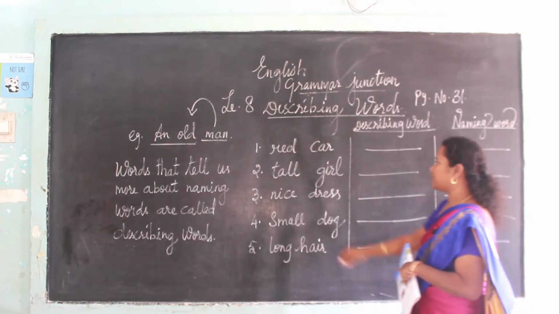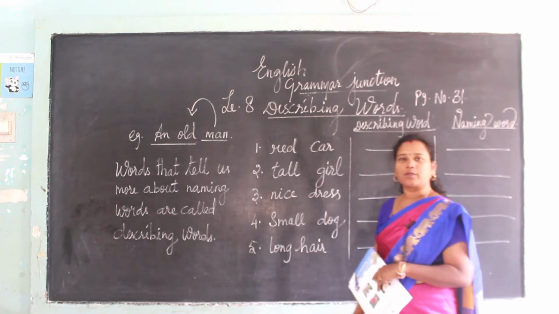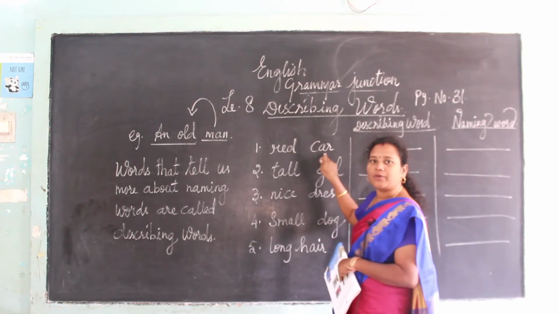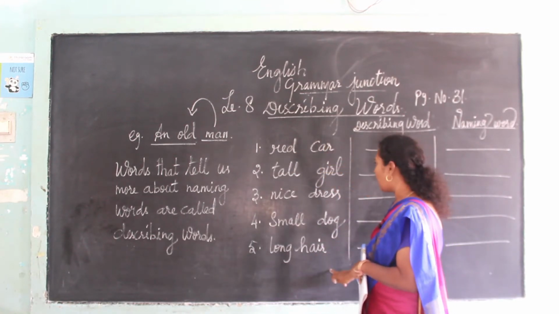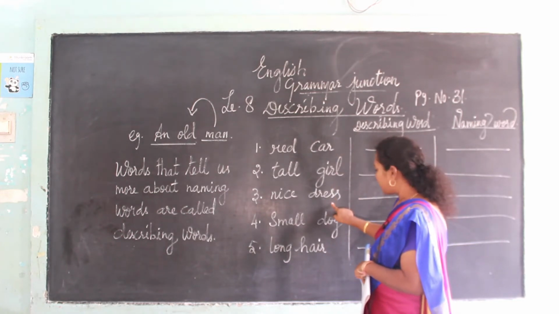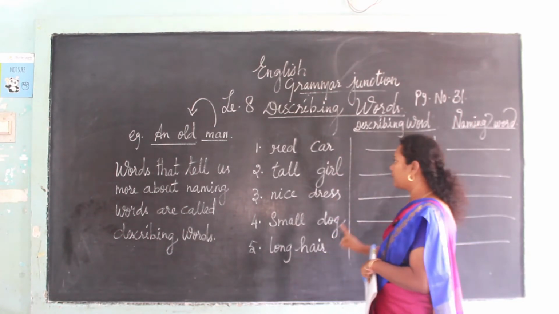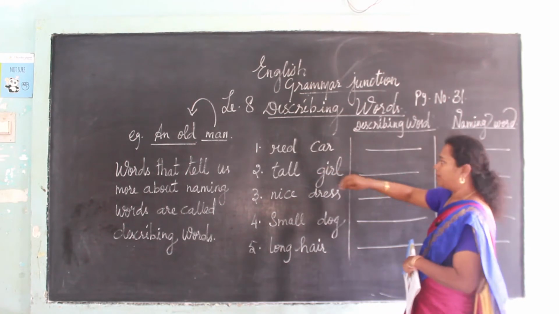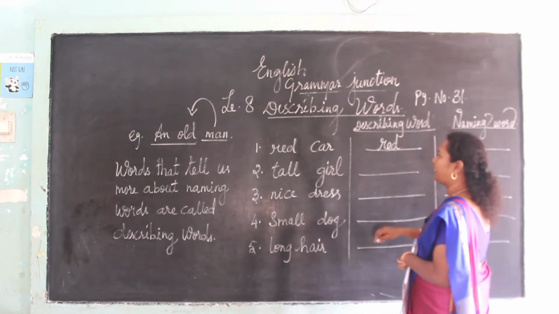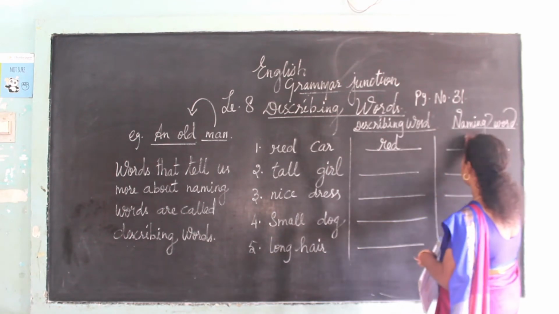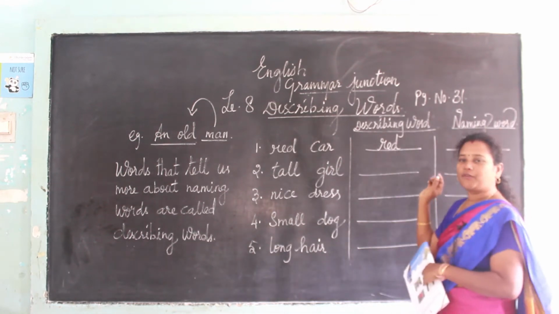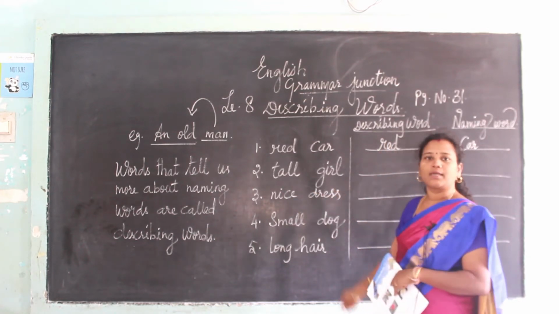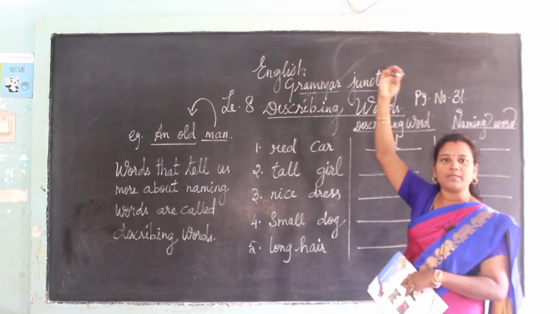See the first question, red car. How is the car? What is the color of the car? Red. And what is the naming word over here? Car. These are the nouns: car, girl, dress, dog, hair. You have to write the describing word, red, the color of the car, and the naming word, car, C-A-R. Write with me, all of you. Have you finished the first one? Now the second one, tall girl. How is the girl? The girl is tall. Tall means heighted.